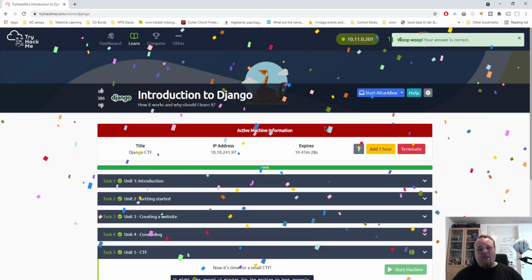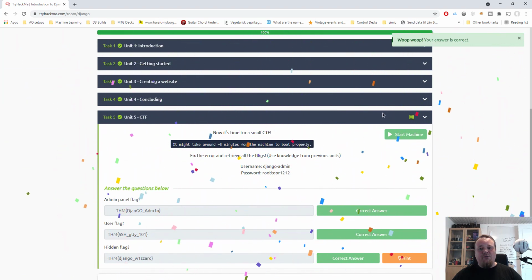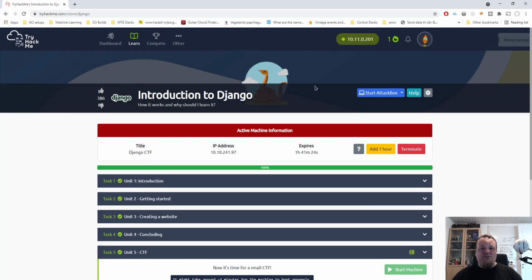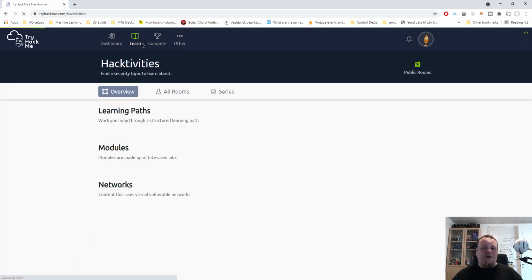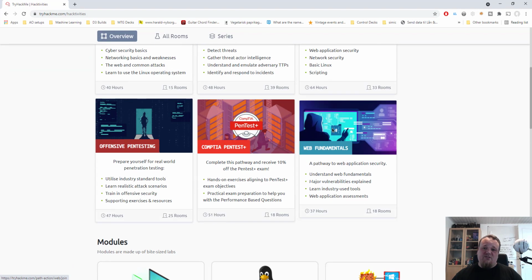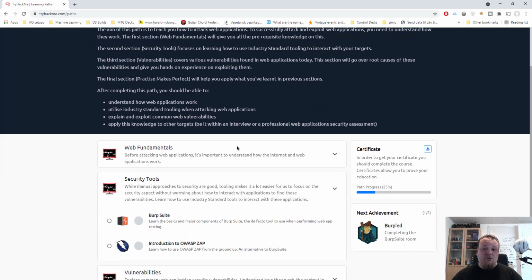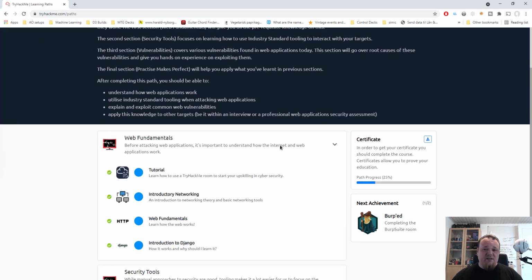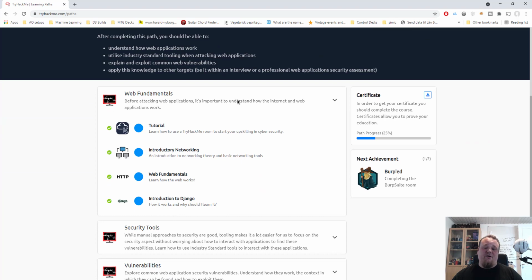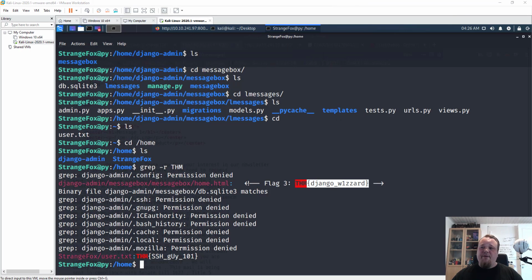So we just finished the room and we just finished our first learning path goal. In the learning path, web fundamentals, the very first part called web fundamentals, we have now finished that together. So going back to the Linux machine,